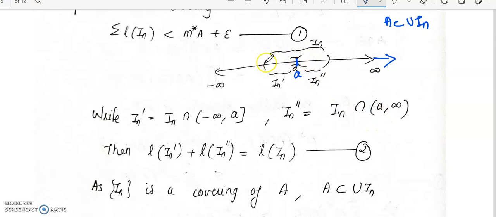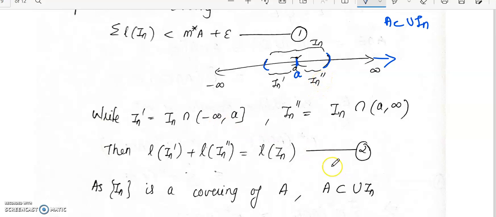Looking at the figure, In is an open interval. The intersection of In with a to infinity will be In double dash, and the intersection of In with minus infinity to a will be In dash. So In will be the union of In dash and In double dash. Therefore length of In will be equal to length of In dash plus length of In double dash.